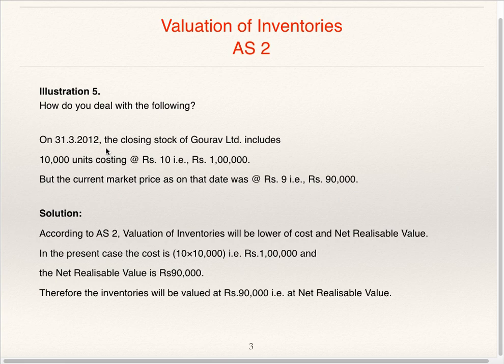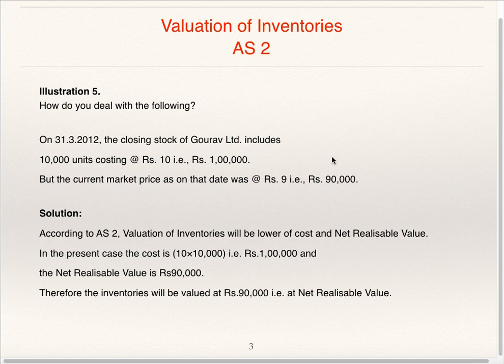On 31st March 12, the closing stock of Gaurav Limited includes 10,000 units costing rupees 10, that is 1 lakh, but the current market price as on that date was rupees 9, that is 90,000. Cost of the goods in closing stock is 1 lakh, whereas net realizable value is 90,000, that is market price. Inventories are to be valued at cost or net realizable value, whichever is low.